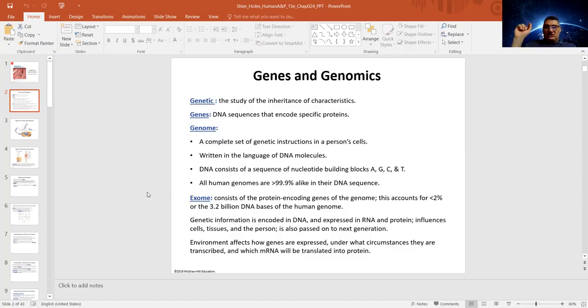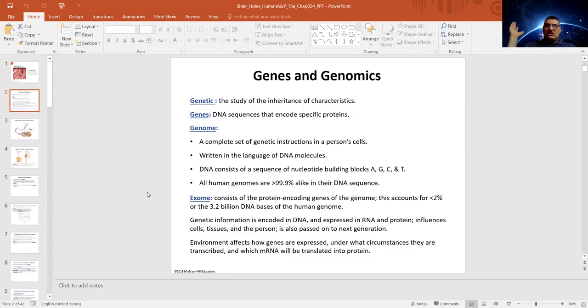Now it's interesting to know that humans, all people on Earth, all these billions of people, we share more than 99.9% of the DNA. Our DNA, 99.9% is exactly the same, no difference.